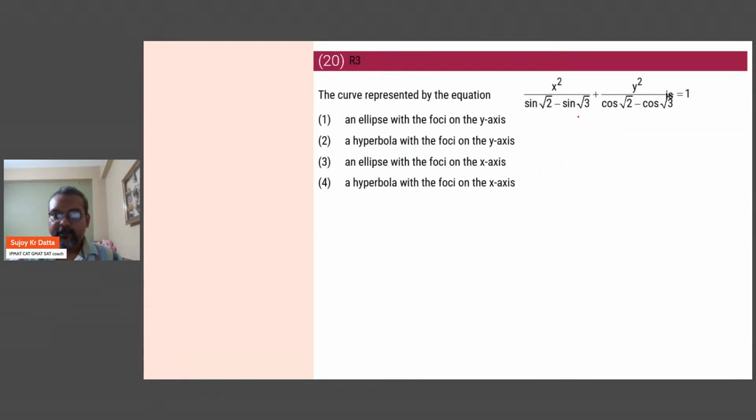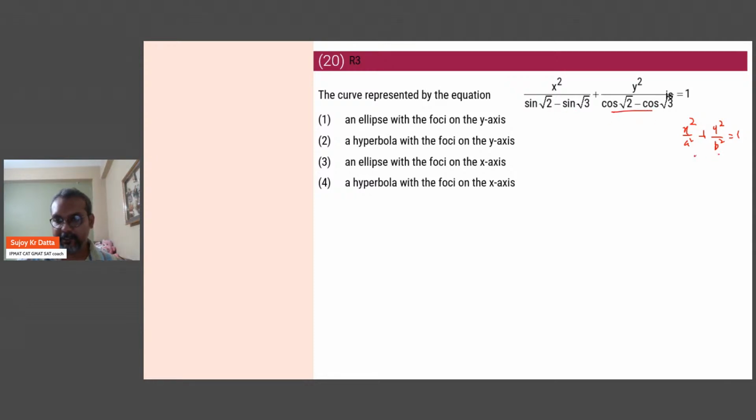So number 20 here. So as you can see, this is an ellipse, okay? The ellipse form is what? X squared by a squared plus y squared by b squared is 1. So now the question here is basically, what sort of an ellipse is that? Okay. Is it on the y-axis or is it on the x-axis? Okay, the focus. So when we do that, we have to basically compare the denominators, right?